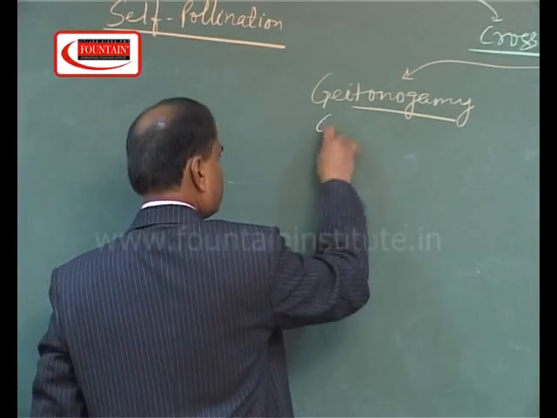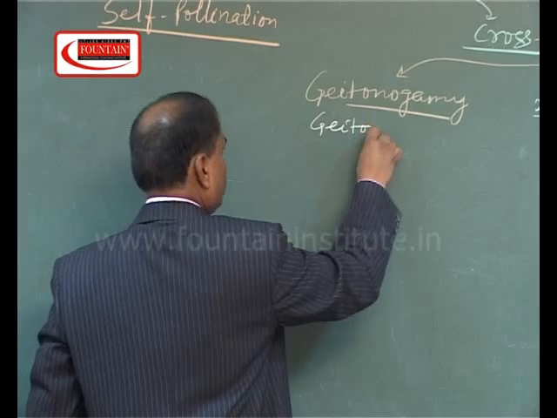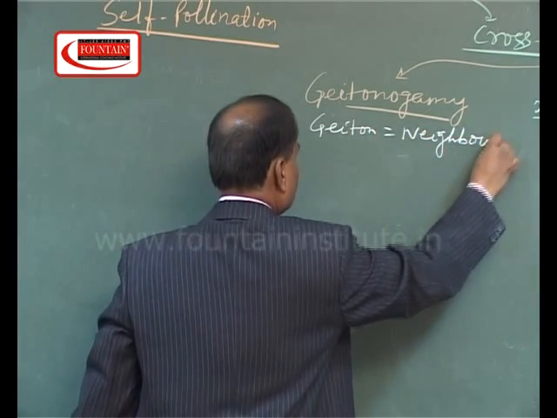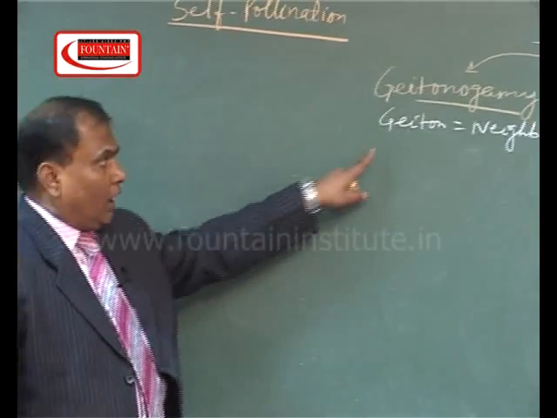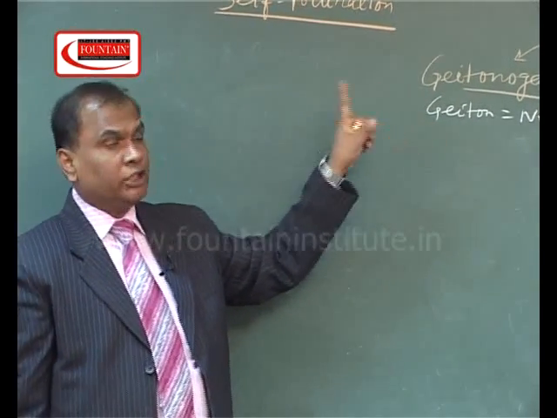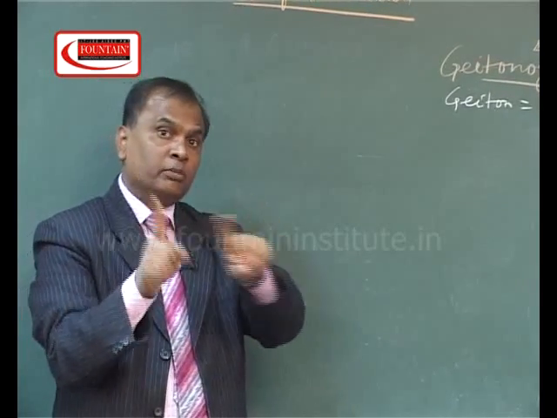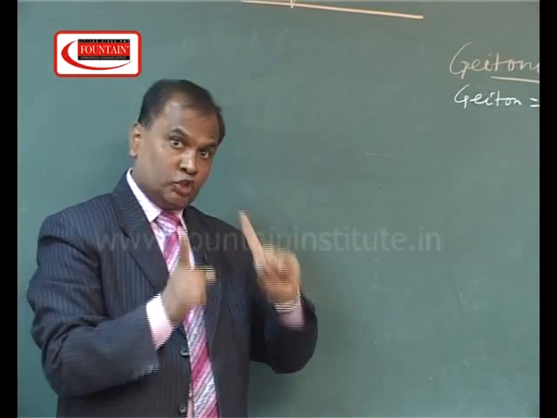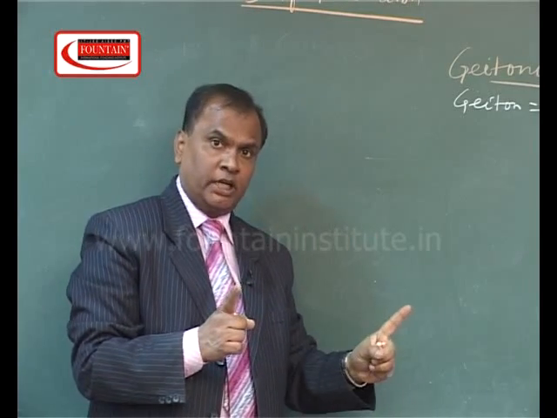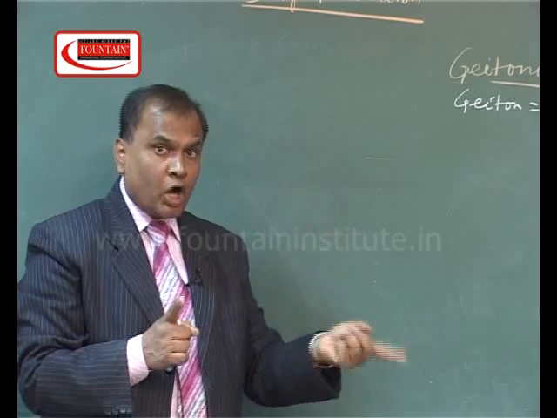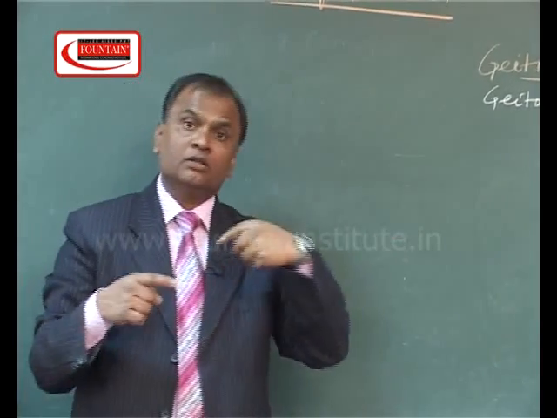Geitonogamy: Geiton means neighbor and gamos means marriage. So in Geitonogamy, the flower will change but the plant will be the same. Geitonogamy means transference of pollen grains from the anther of a flower to the stigma of another flower of the same plant.